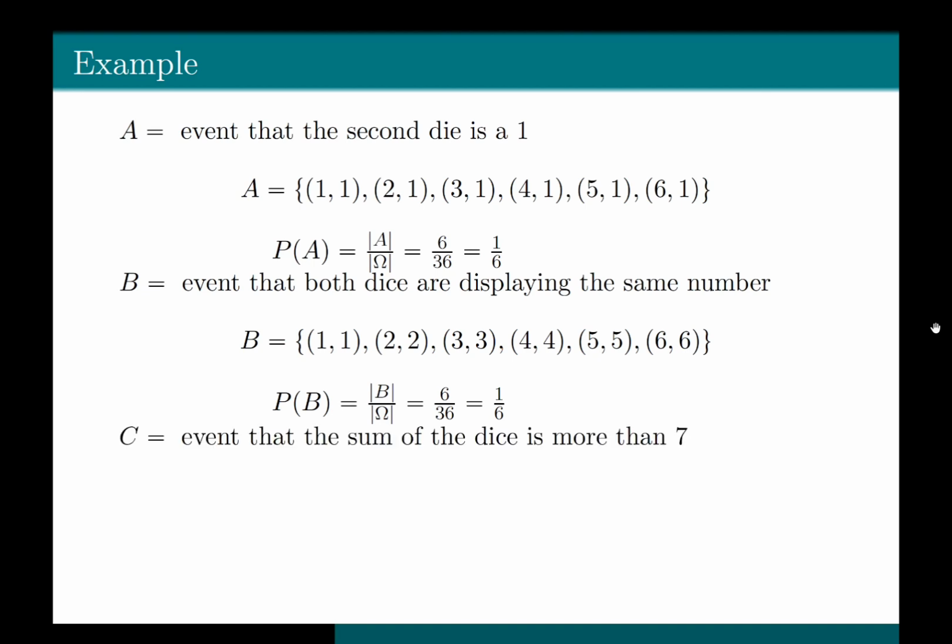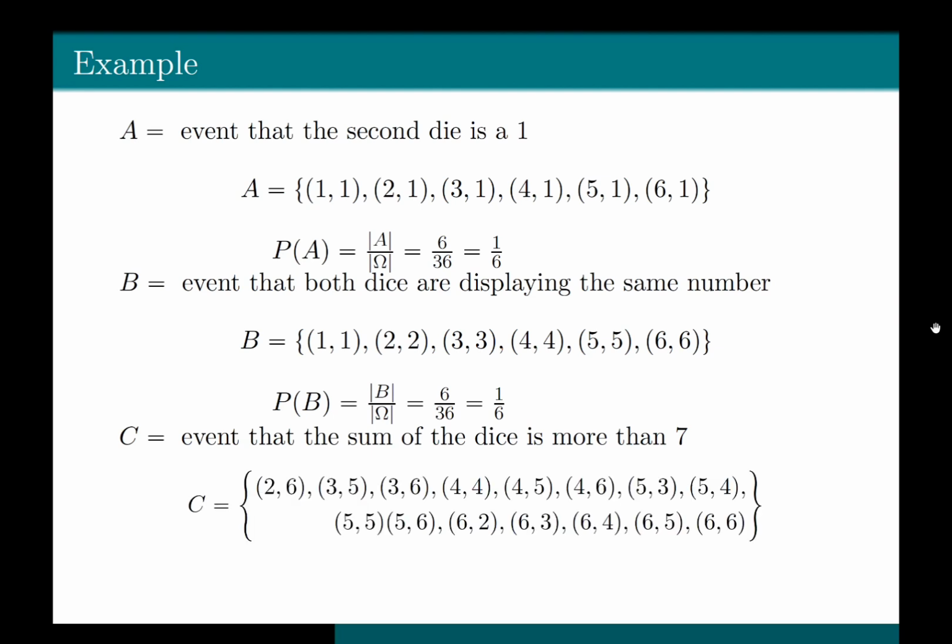Let's have a look at the event C, which is that the sum of the dice is more than 7. So it would contain elements like (2,6), because if you add 2 and 6, you get 8, and 8 is strictly greater than 7. Event C is defined such that when you add the outcome from the first die and the second die, the sum of those two values should be strictly greater than 7. Okay, so the possible outcomes could be (2,6), (3,5), (3,6), (4,4), (4,5), (4,6).